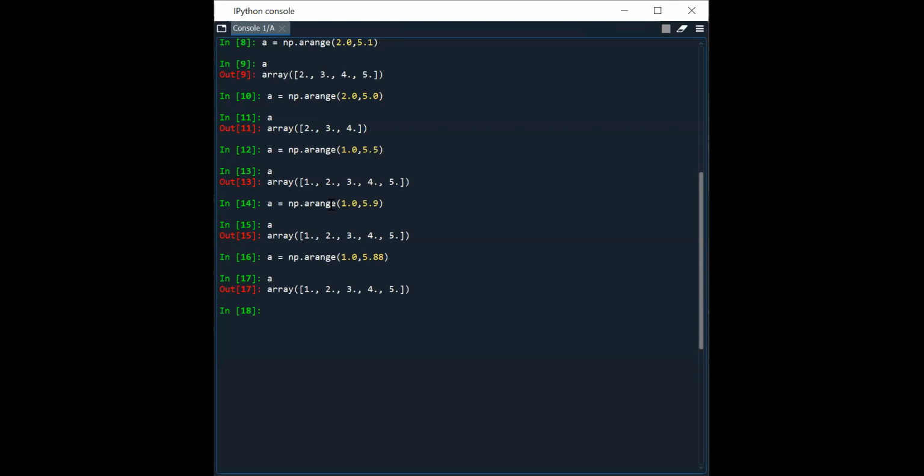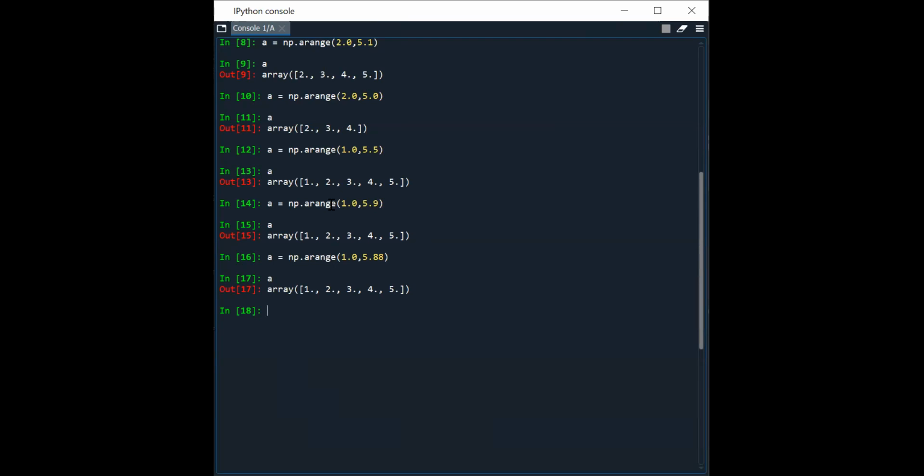So all of you, it's clear. A is equal to np.arange(1.0, another value) creates an array and stores it in the variable, starting from 1 at an interval of 1 and up to the point of the last value that is given.